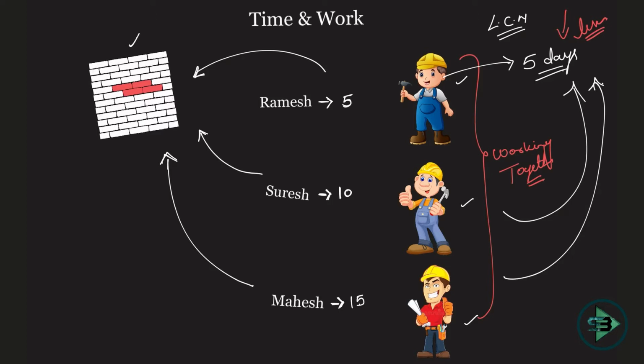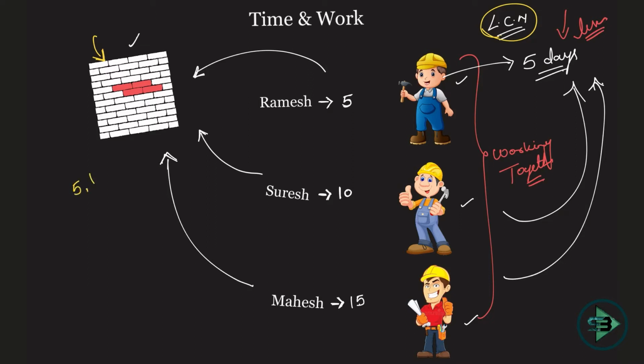So what is the method? First method is called the LCM method. First you have to think, how many bricks will they put in to make this wall? You don't know how many bricks will complete this wall. You can start with any number, but I want to start with a number so that my calculation becomes easier. You can say there are 10 bricks in a wall, or 20 bricks. That is your assumption. Take any number you want, you will always get the answer, but I'll take a number which makes my calculation easy.